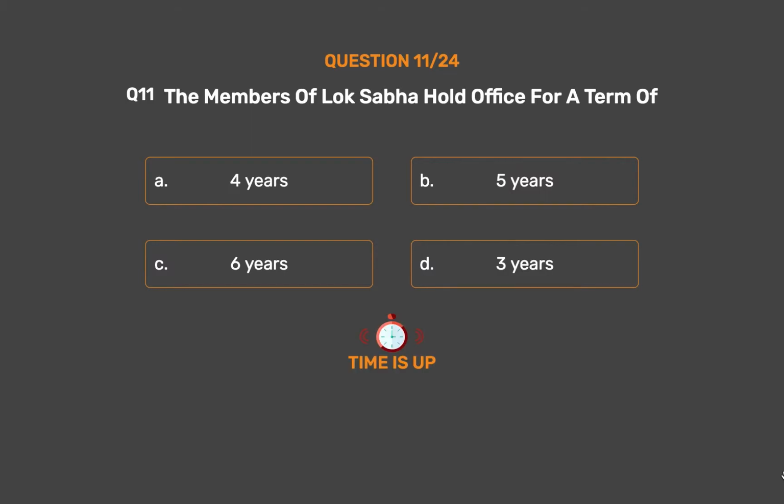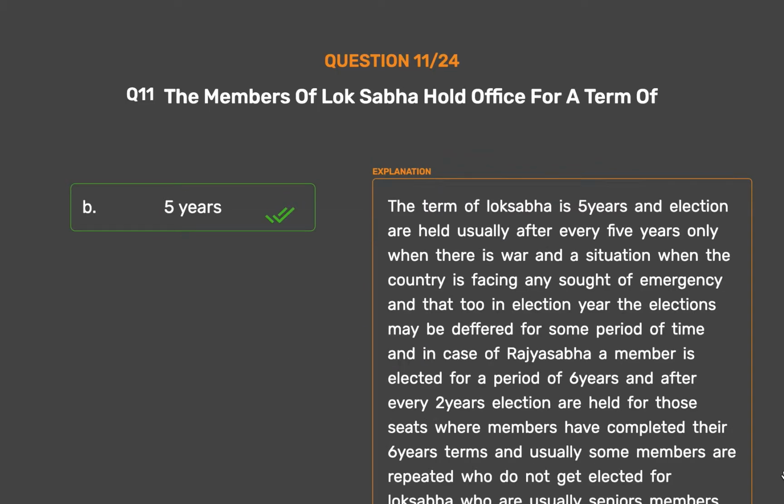The correct answer is Option B, 5 years. The term of Lok Sabha is 5 years and elections are held usually after every 5 years. Only when there is war or a situation when the country is facing any sort of emergency, and that too in an election year, the elections may be deferred for some period of time. In case of Rajya Sabha, a member is elected for a period of 6 years, and after every 2 years elections are held for those seats where members have completed their 6-year terms, and usually some members are repeated who do not get elected for Lok Sabha, who are usually seen as members of the parties.